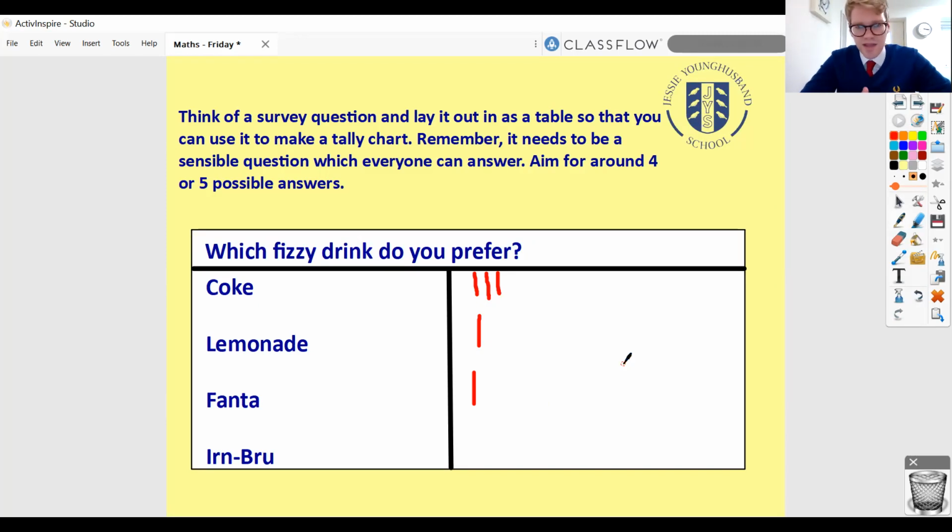The reason I'm talking about this now is that tomorrow, in tomorrow's maths lesson, we are going to be presenting our findings. So if you could aim to have a tally chart like this in time for tomorrow's maths lesson, brilliant. It doesn't matter too much if you don't get many respondents, or if you aren't able to speak to people, don't panic. That's completely fine. That's no problem at all. But if you can get some respondents for your survey in time for tomorrow, great.